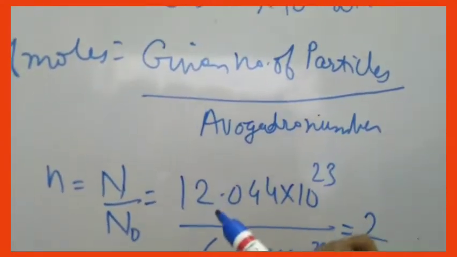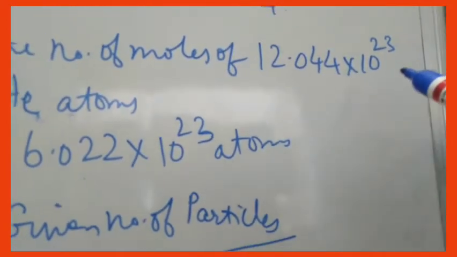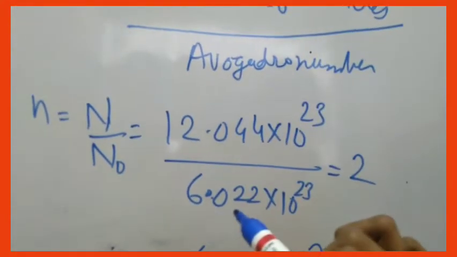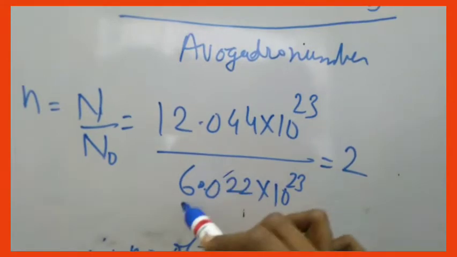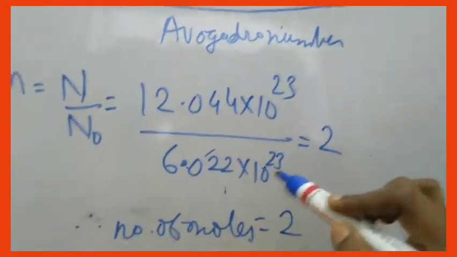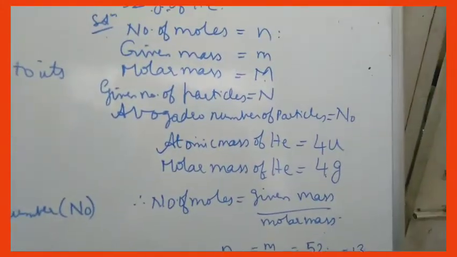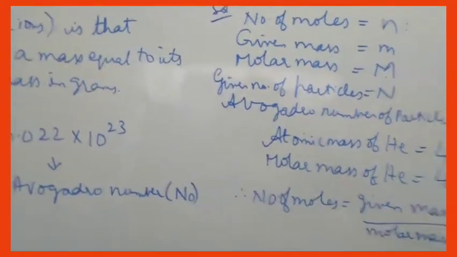Given number of particles, how much is it given in the question? 12.044 into 10 power 23 divided by Avogadro number, 6.022 into 10 power 23. So this goes one time and this goes 2 times. 10 power 23, 10 power 23 cancel. So you will get 2. So the number of moles is 2. So this is about the concept of Avogadro number. This is a very, very important concept.